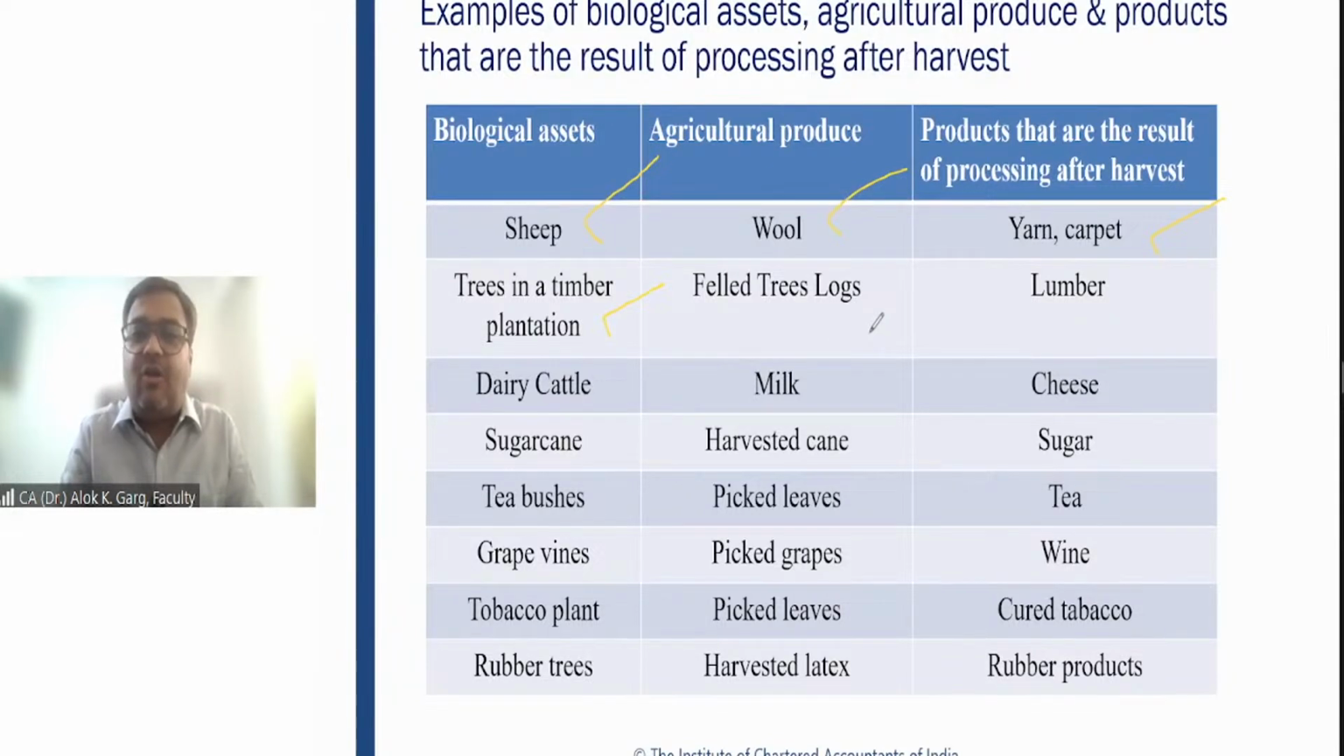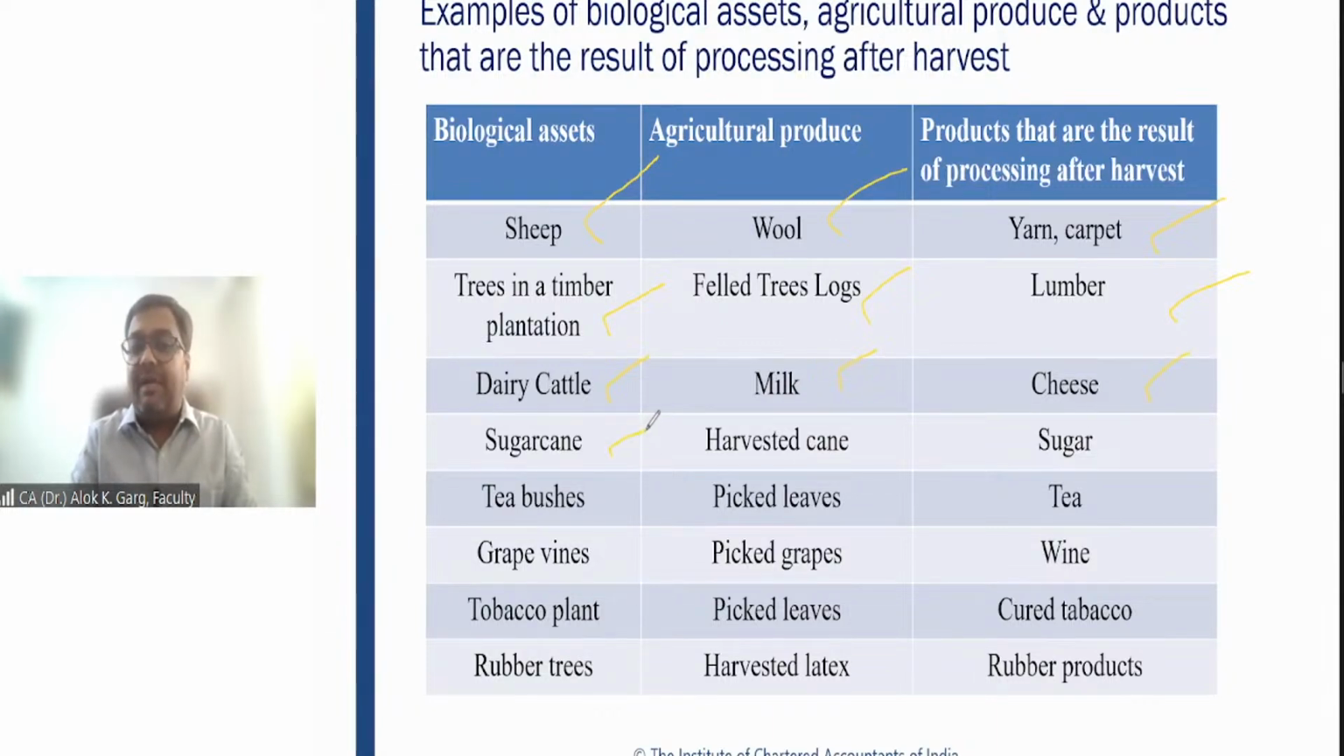The felled tree logs are the agriculture produce. Right. The lumber. Lumber means when you are cutting the felled tree logs for the purpose of manufacturing furniture. It is known as lumber. Okay. It is an inventory. Dairy cattle: cow, buffalo, goat. It is a biological asset. Milk is agriculture produce. Cheese, butter, it is an inventory, right?